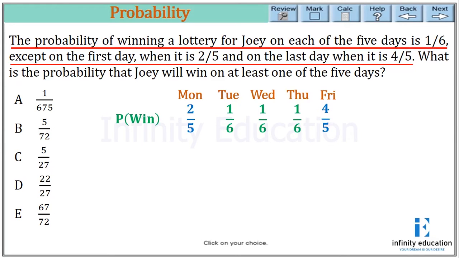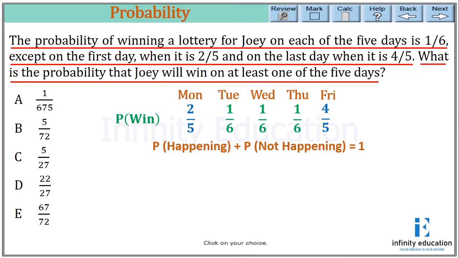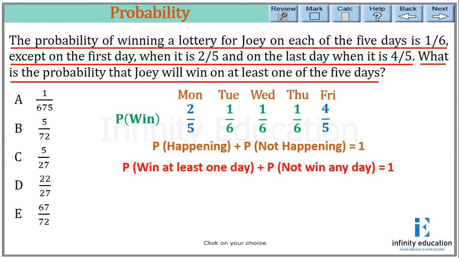Now the question is asking, what is the probability that Joey will win on at least one of the 5 days? So we know the probability of something happening plus the probability of it not happening equals 1. So we can rewrite this as probability of winning at least one day plus probability of not winning any of the days equals 1.